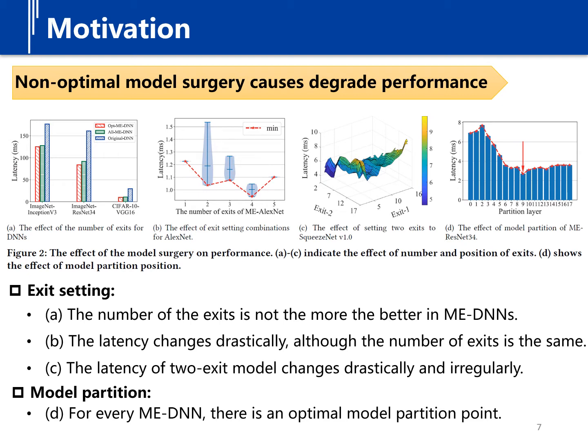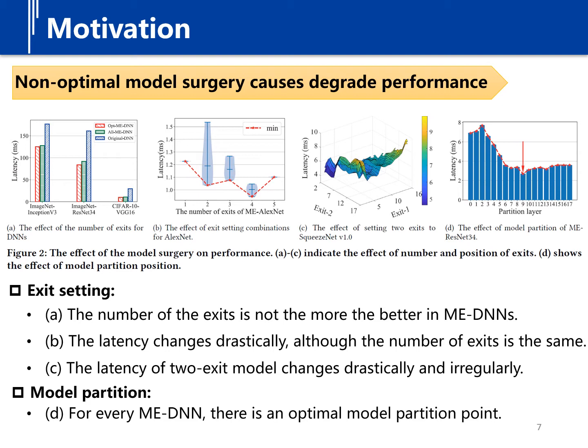The results of Figure 2C further demonstrate this feature. The latency of ME SqueezeNet changes drastically and irregularly, though the number of exits is fixed at 2, which leads to 2.185 times performance degradation in the worst case.